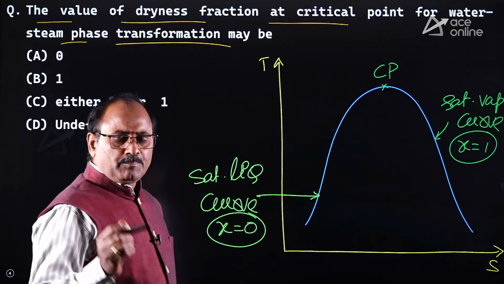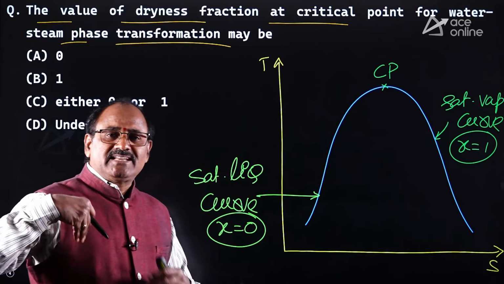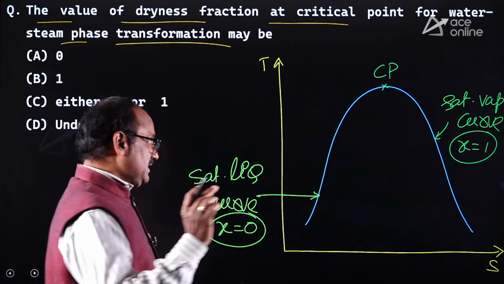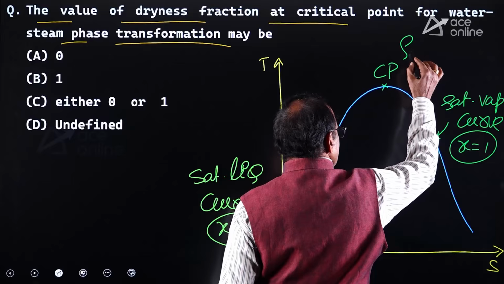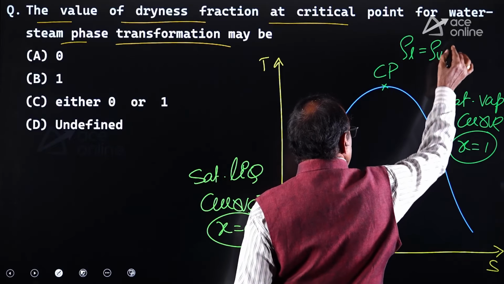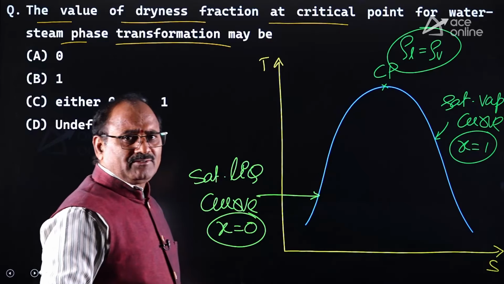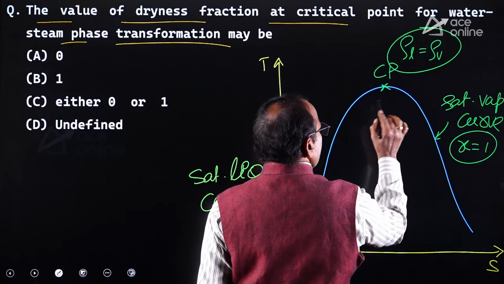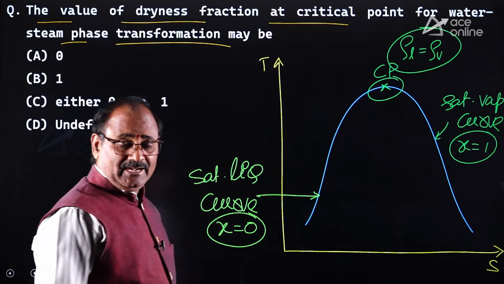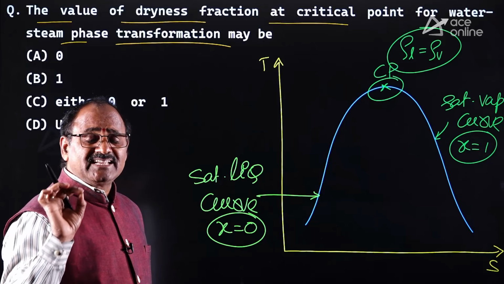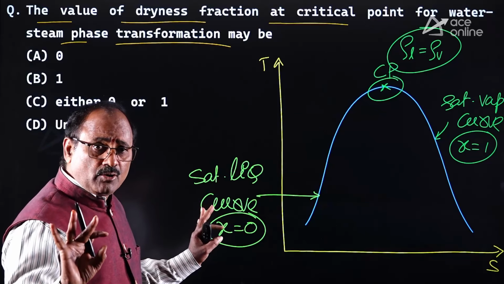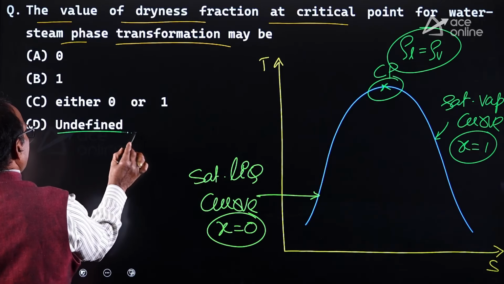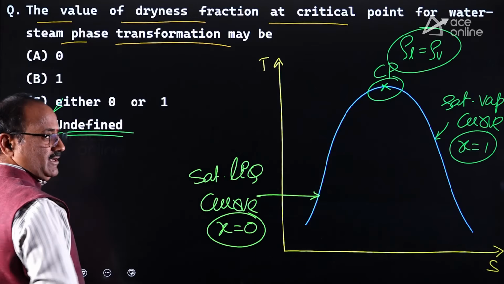Critical point means the point where the saturated liquid is directly transformed to a supercritical material without any observable phase change. At this critical point, density of the saturated liquid equals density of the saturated vapor. That means there is no phase distinction between them. Dryness fraction cannot be defined; it is indeterminate at the critical point. Now it is asking the value of dryness fraction at critical point: undefined. Option D is absolutely correct.